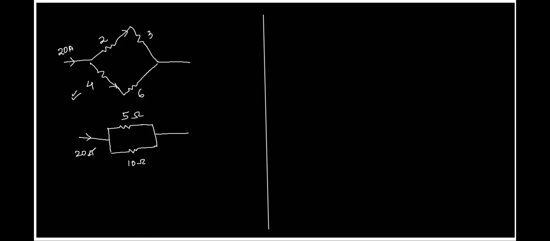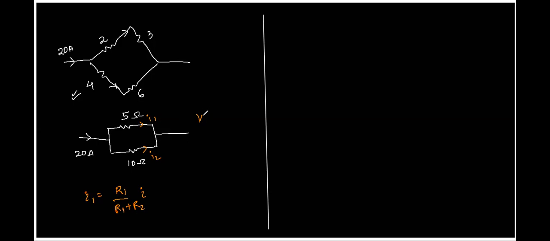Have you read a formula, Atul, by which we can find out I1 and I2 in parallel branches? Yes, sir. Quickly, tell me. For I1, it should be R2 upon R1 plus R2 into I, right, Atul? Yes, sir. Why?